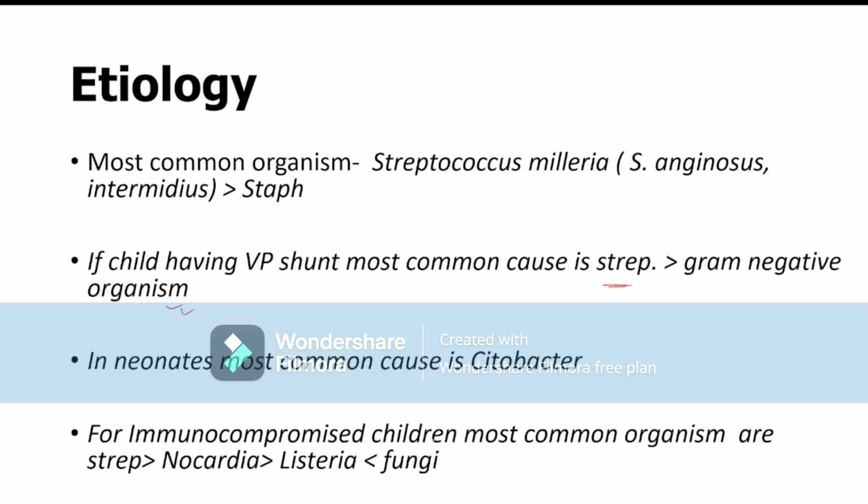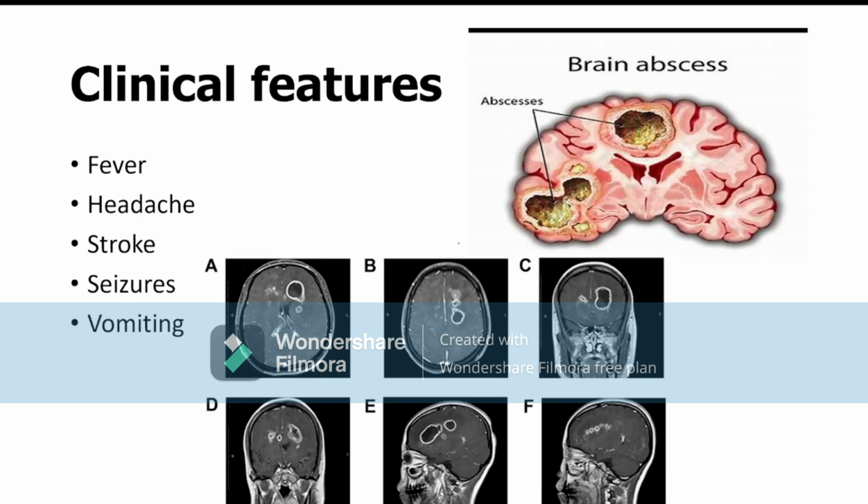If the child is immunocompromised, then the most common organisms are also the Streptococcus milleri group. After that, there is Nocardia, Listeria, or fungal infection. 80% of brain abscesses occur mainly in the frontal, parietal, and temporal lobes, and the remaining 20% mainly affect the occipital lobe and cerebellum.